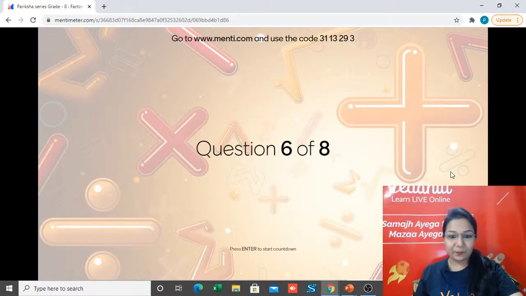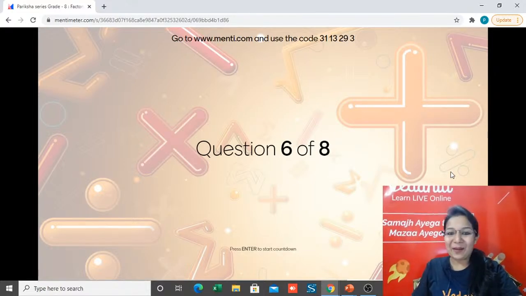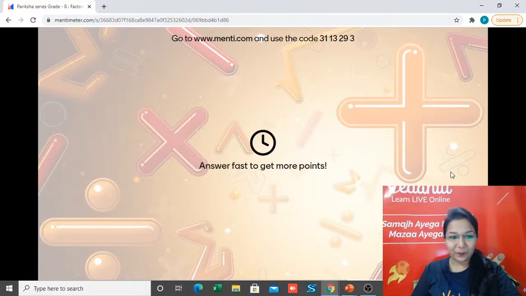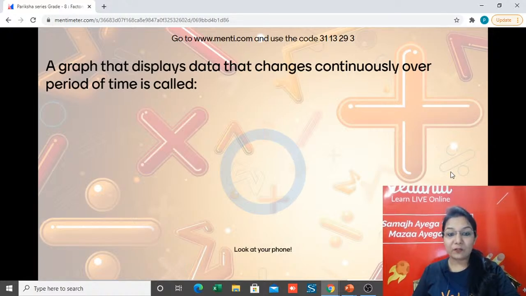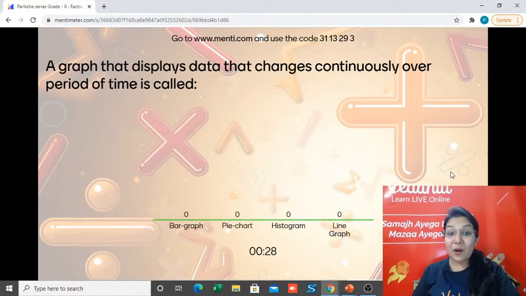So next question. Question number 6, and we have to answer fast to get more points, not only on the leaderboard. Your time starts now for the 6th question. A graph that displays data that changes continuously over a period of time is called bar graph, pie chart, histogram or line graph, which changes during a period of time.